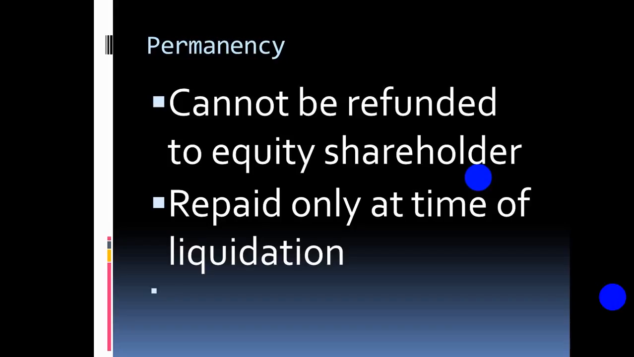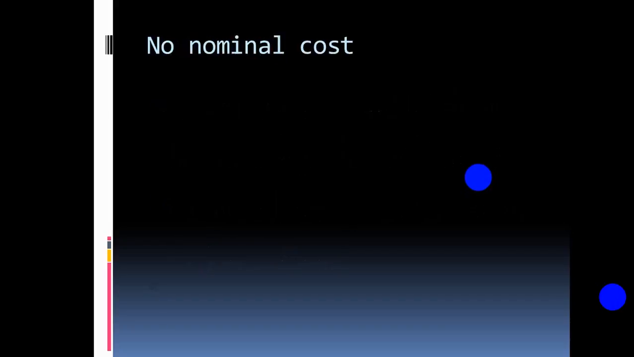So when is the time? When liquidation comes, then it is going to be repaid, by selling out the assets. So let's move on to the next one: nominal cost.